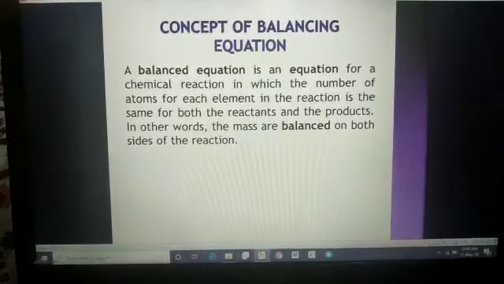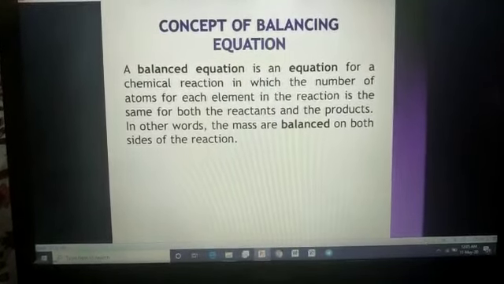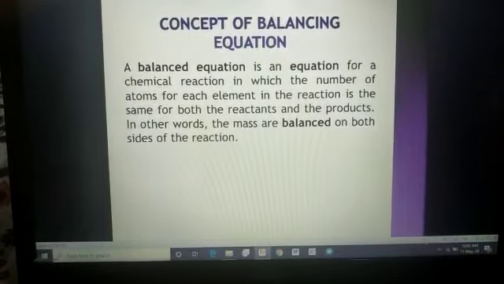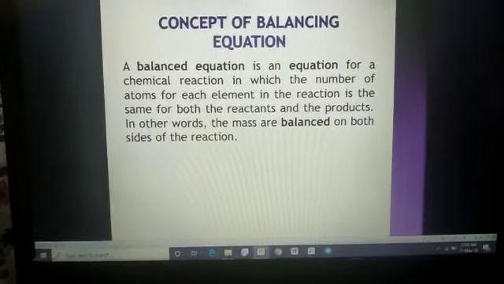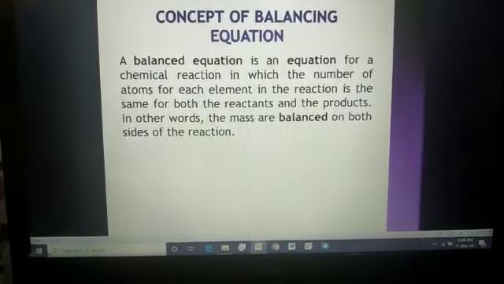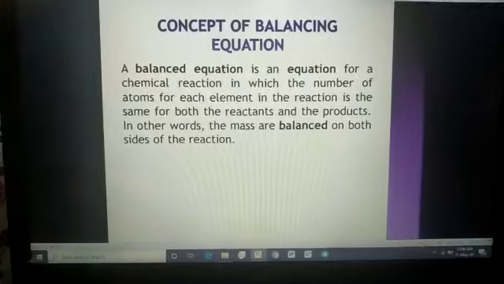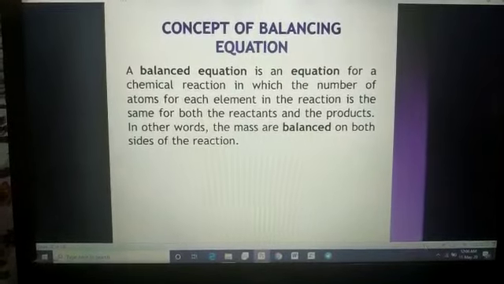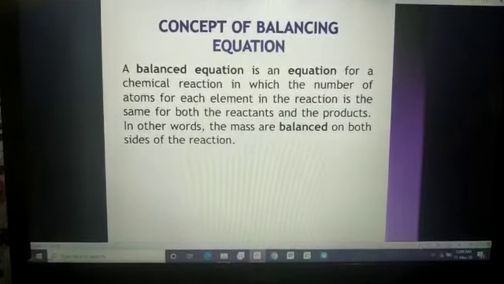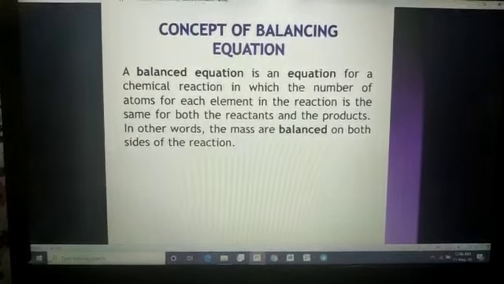But if you don't know the balancing of equation, that written equation will be wrong. Reason is that you are not taking the mass equal in the reactant and the product side. Okay students, so we have to understand this concept also. Now students, I am going to explain this concept by taking some examples.